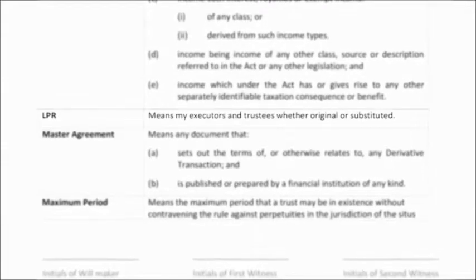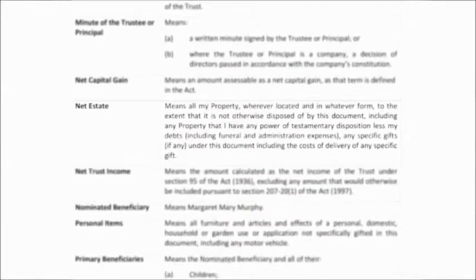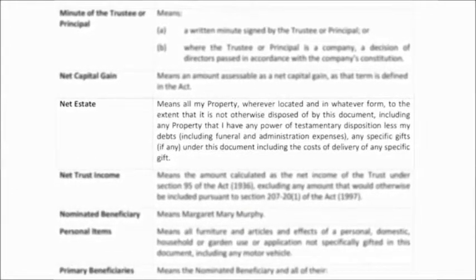Another useful definition is LPR, which stands for Legal Personal Representative. This just means your executors and trustees of your estate. You'll also see net estate used throughout the document. This just means all of your assets at the date of death, minus the liabilities, which are available for distribution. You should also take note of the definition of personal items. This includes any household and personal items such as jewellery, and also includes your motor vehicle.